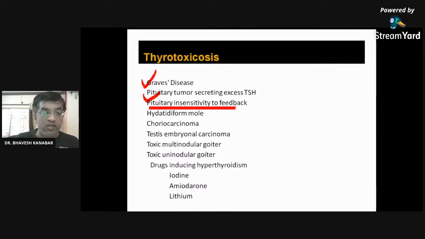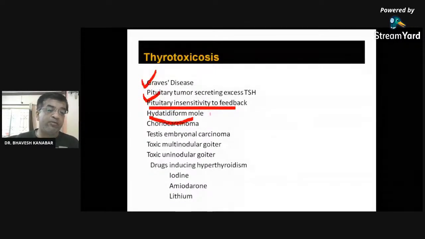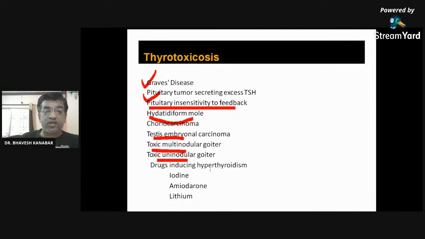Then hydatidiform mole, which you may have learned in gynecology. Choriocarcinoma, testicular embryonal carcinoma, toxic multinodular goiter, toxic uninodular goiter. This you will be learning in surgery. Drugs inducing hyperthyroidism. There are some drugs which may also lead to hyperthyroidism, like iodine.